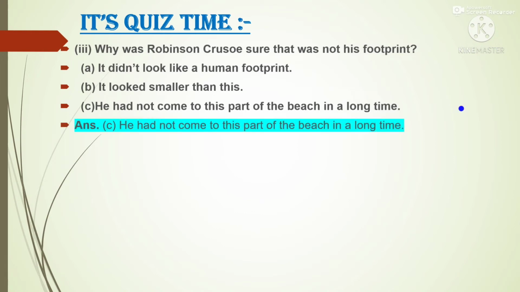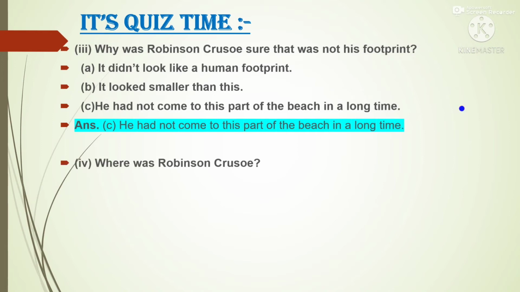The answer is he had not come to this part of the beach in a long time. There were two reasons. The first reason was he had not come to this part of the beach in a long time. The second reason was the footprint seemed larger than his foot.